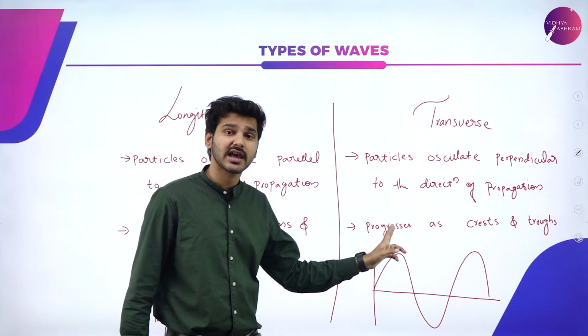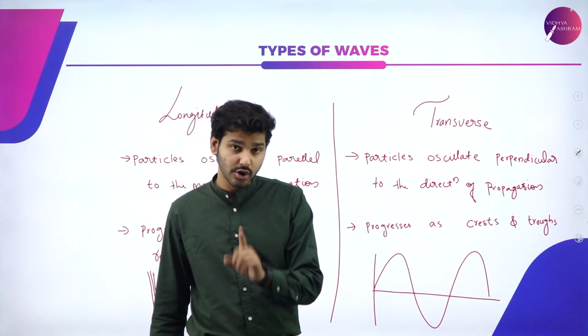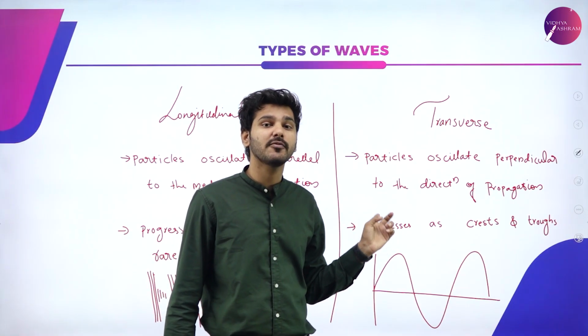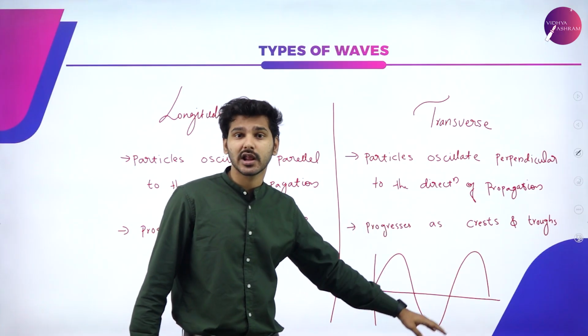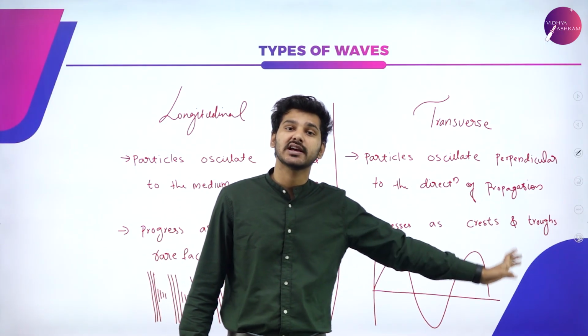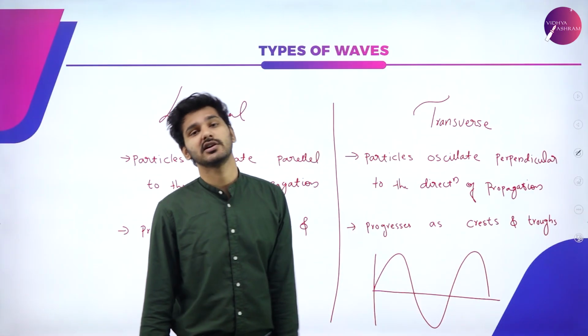That is, it has crests and troughs, and it is very important to know that there is no transfer or displacement of particles along the wave. Only particles are moving up and down along the amplitude. And again, only energy is being transported in this particular wave.